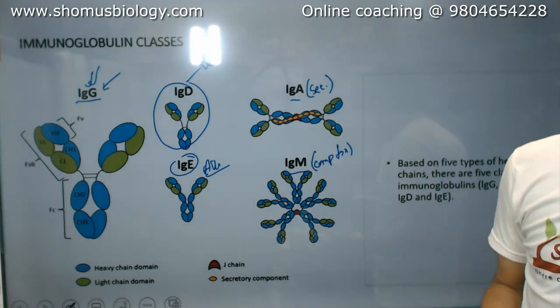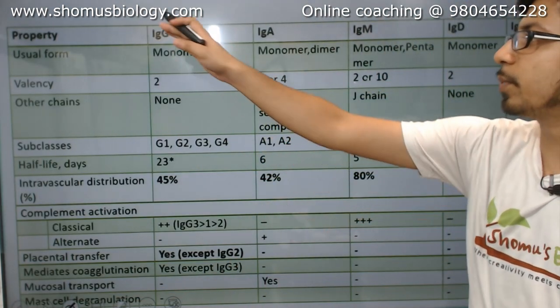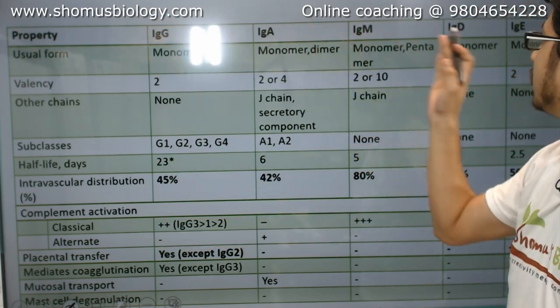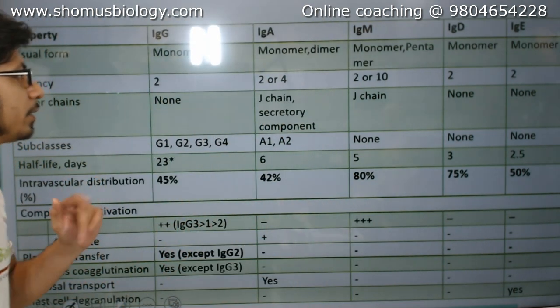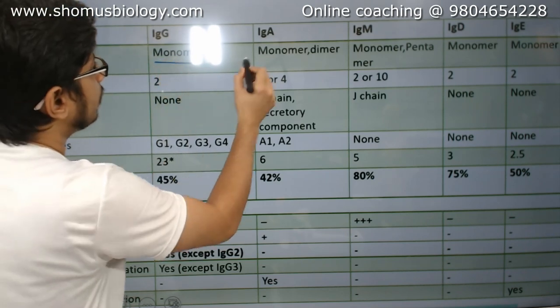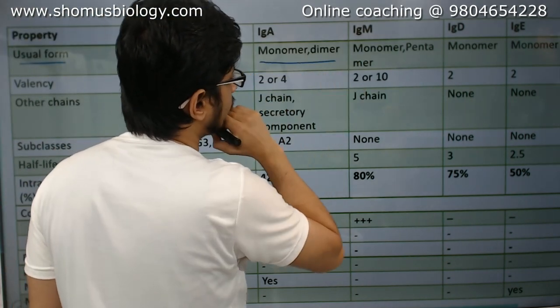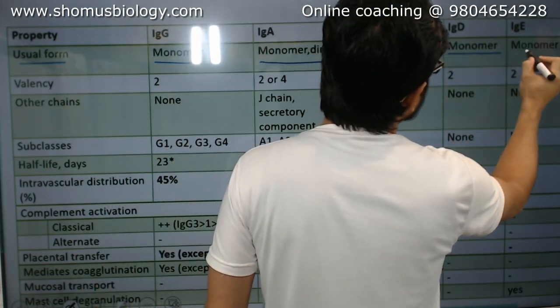So let's now talk about some important features of the antibody classes. We have a property listed, and then 5 different antibody names, and based on the names we have different properties. Looking at form, IgG is in monomer form, IgA is in monomer or dimer form, IgM is found in monomer as well as pentamer form, D in monomer, E in monomer form.